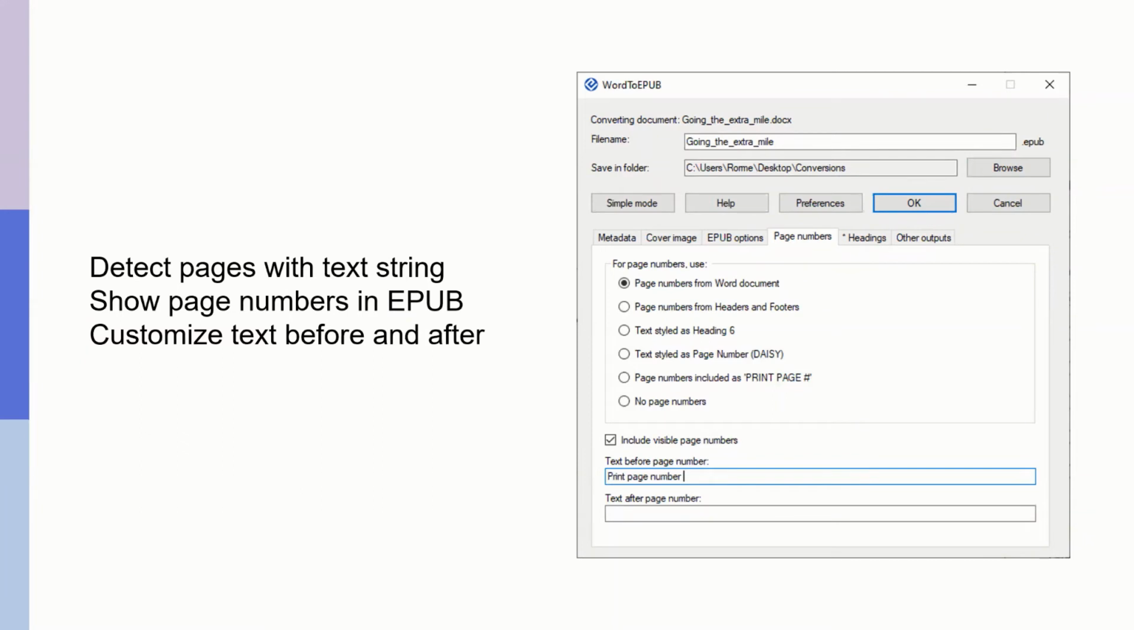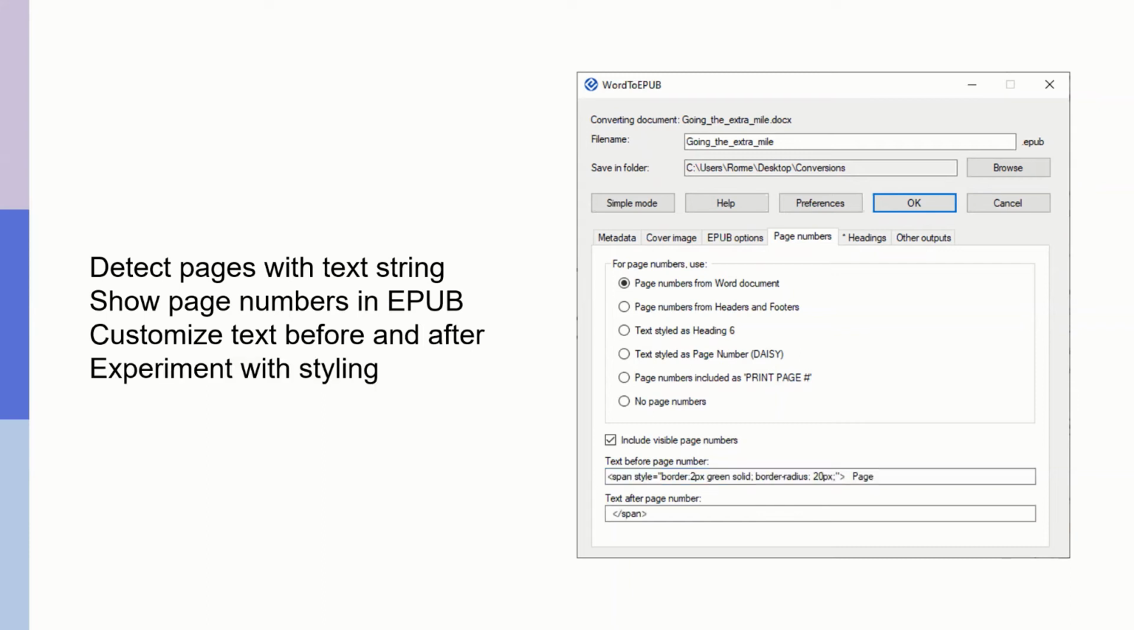And then you have the option of, however you've actually included the page numbers, how you then represent these in the EPUB. And one option is that you can include visible page numbers, and you can insert some text if you want to. So it's not just the number, but there's some text that precedes the number and indeed follows it. So you could have the text, as I've got in this screenshot, that says print page number and a space. So at every page break, it would say print page number 1, print page number 2, for example.